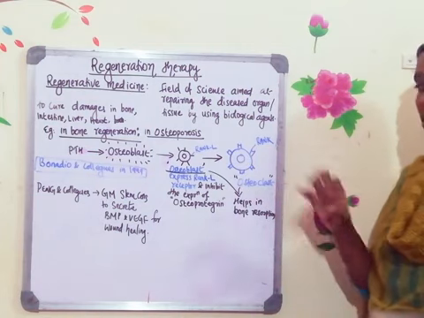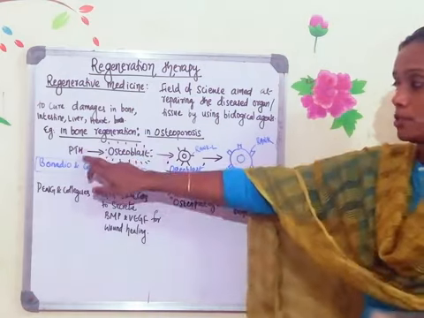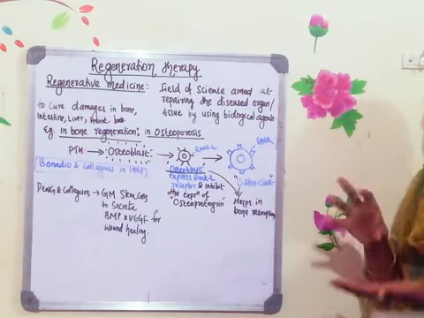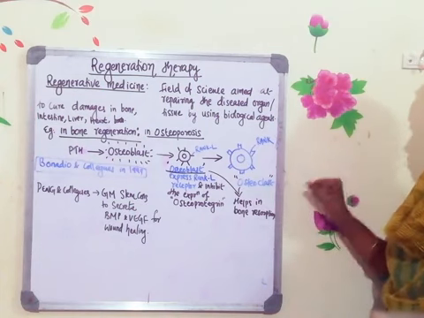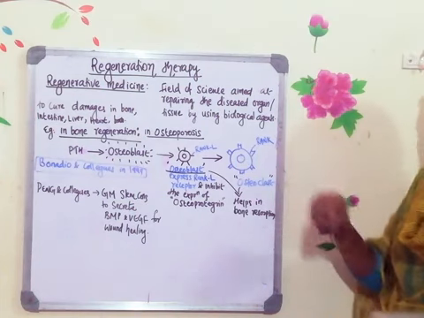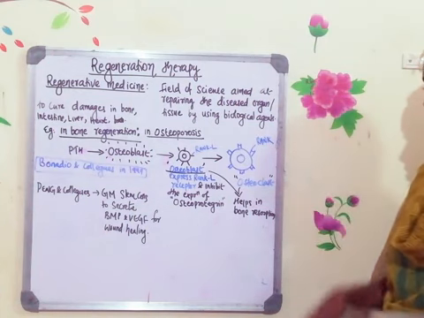The osteoclast will start eating the damaged bone, and the osteoblast, which you have activated with the help of this parathyroid hormone, will deposit the new bone. So this is a method of regeneration of damaged bone in the case of osteoporosis, and you can also use this for treating fractures.